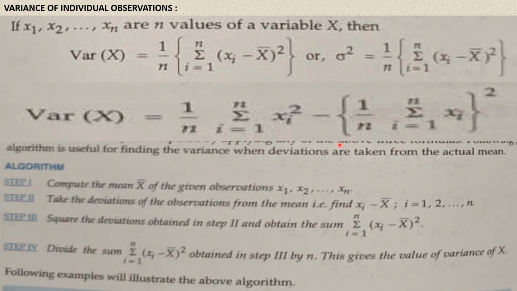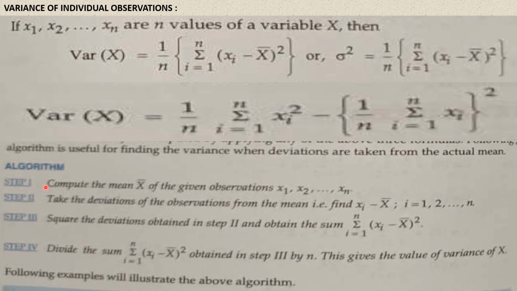Okay, my children, to find the variance of individual observations, that is for ungrouped data, we use the following algorithm, which is useful for finding variance when deviations are taken from the actual mean.